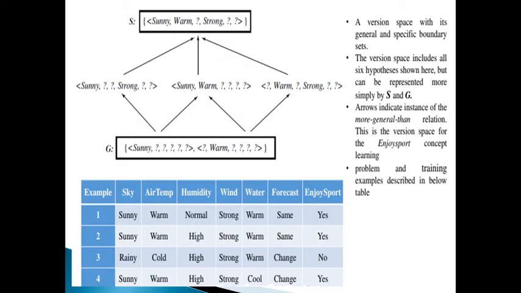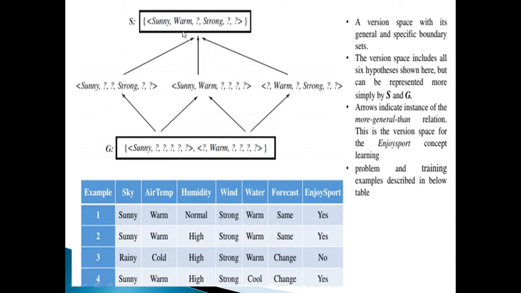To illustrate this representation for version spaces, consider the EnjoySport concept. Again, consider the same concept learning problem, the EnjoySport concept learning problem, which is described here in this particular figure. You can recall that given four training examples from this table, the Find-S algorithm outputs the hypothesis h = <Sunny, Warm, ?, Strong, ?, ?>. This hypothesis we got from the Find-S algorithm, right?